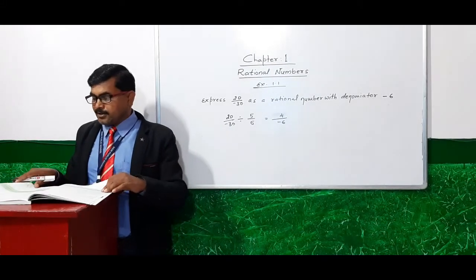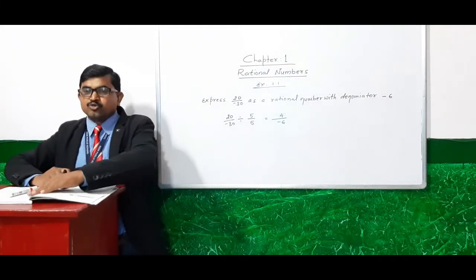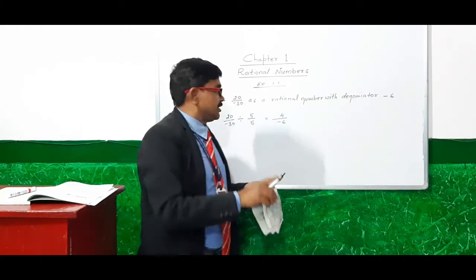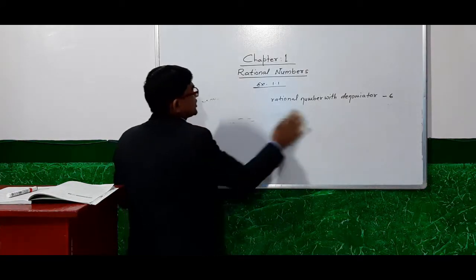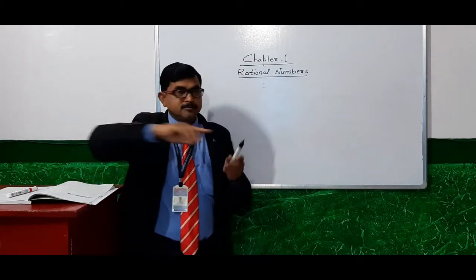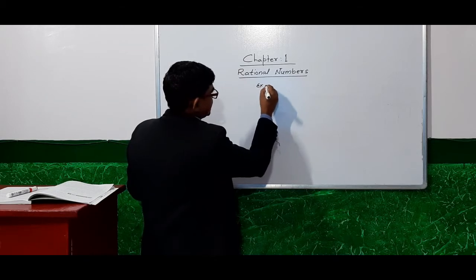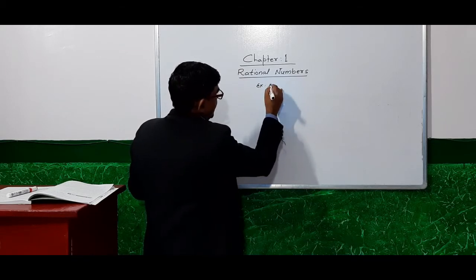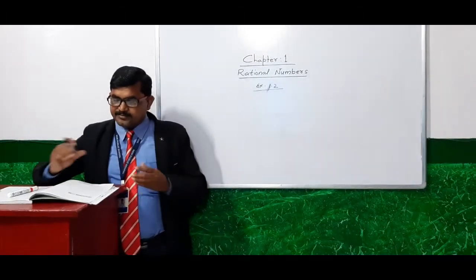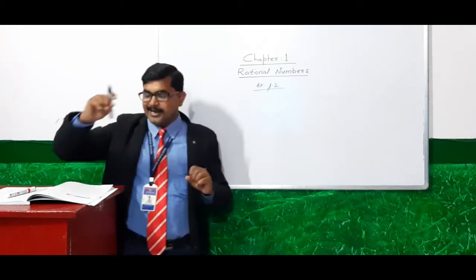Now come to the next exercise, exercise number 1.2. And here, how to add or subtract two rational numbers. Easily, you already learned this in previous classes. Here we have a question: subtract the sum of minus 3 by 10 and 5 by 8.